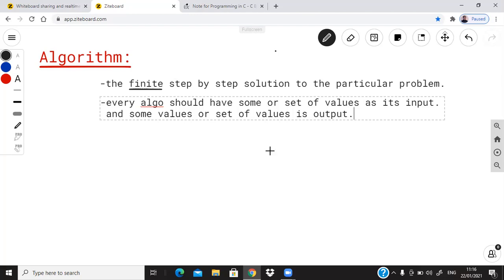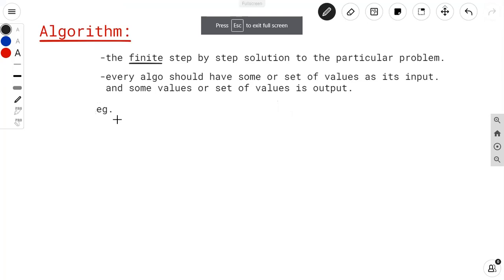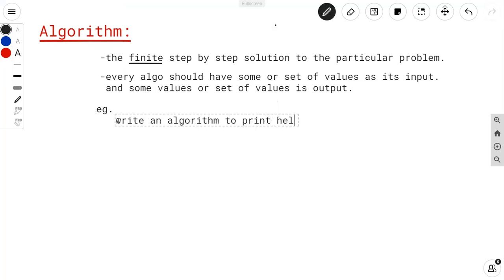Suppose, for example, I want to write an algorithm for printing hello on the screen. I want to print hello on the screen, so I can write an algorithm to print hello on the screen.